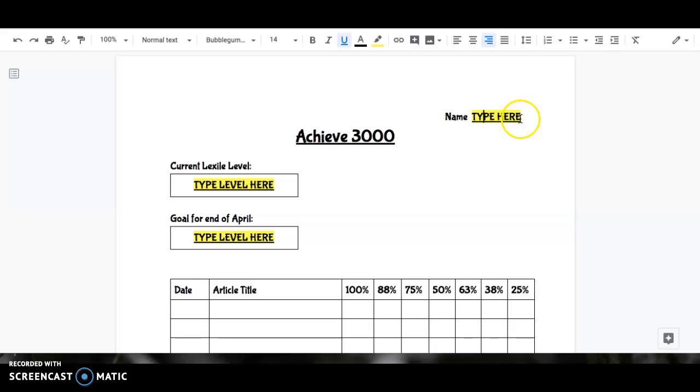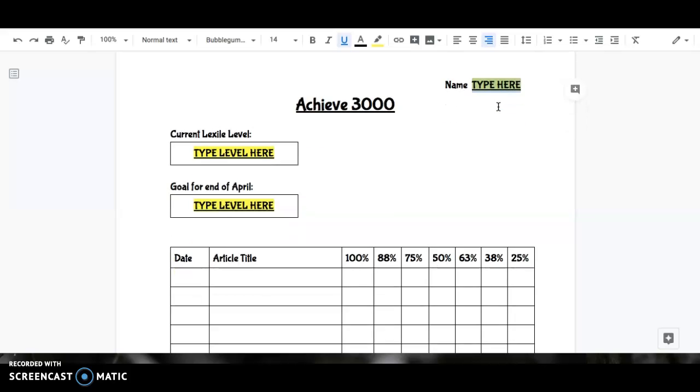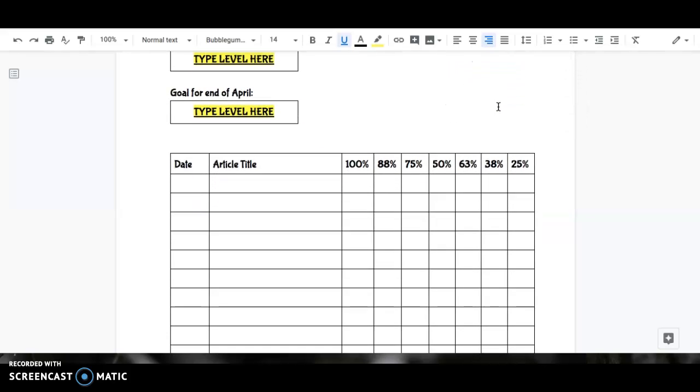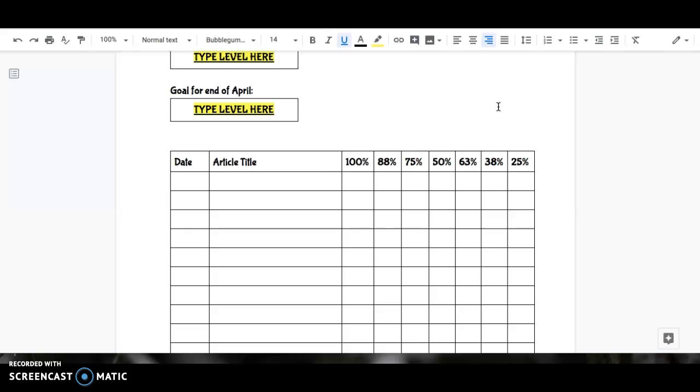The way you can do that is you just highlight where it says type here, and then you type your name. That would be like if I was a student, right? And then over here, your current Lexile level, which I will be emailing to all of you hopefully soon. And then a goal for the end of April. We only have about 2 weeks left of April. And then down here, it looks very much like the one you were filling out at school.